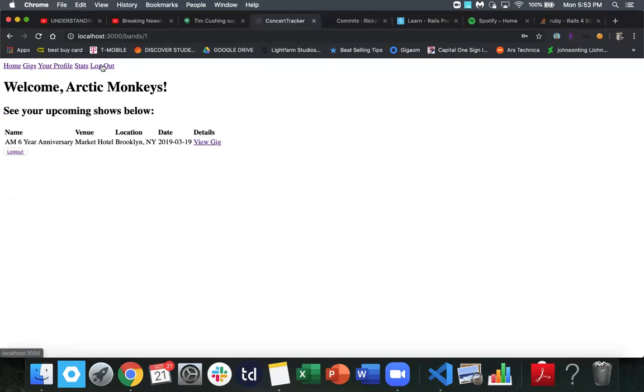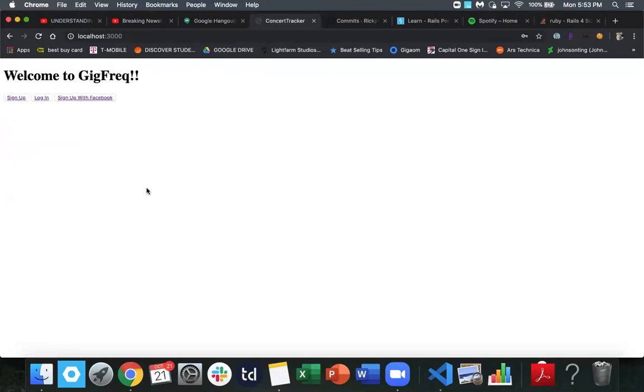So yeah, and then let's just sign up with Facebook real quick. Let me just refresh this page. So yeah, I limited it to users to sign up with Facebook because I didn't want bands to be able to log in with Facebook. It just didn't seem correct to me, especially because Facebook's such an individual thing. I know that there are band pages with that, but for the purposes of being able to implement OmniAuth, I purposely omitted trying to do that. But it's definitely something that I want to look at in the future.